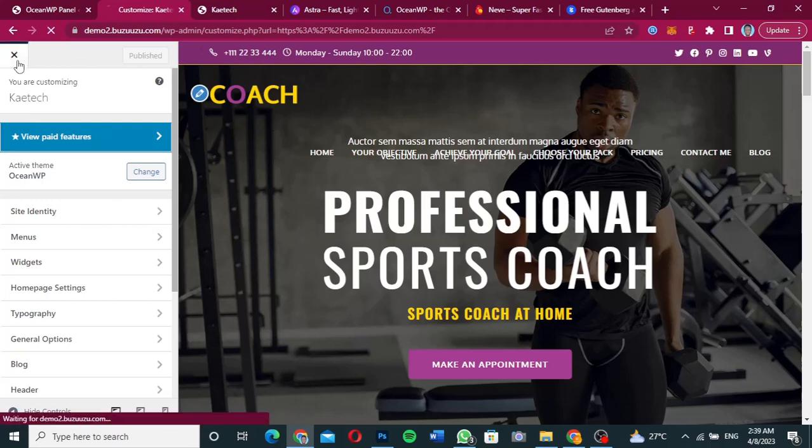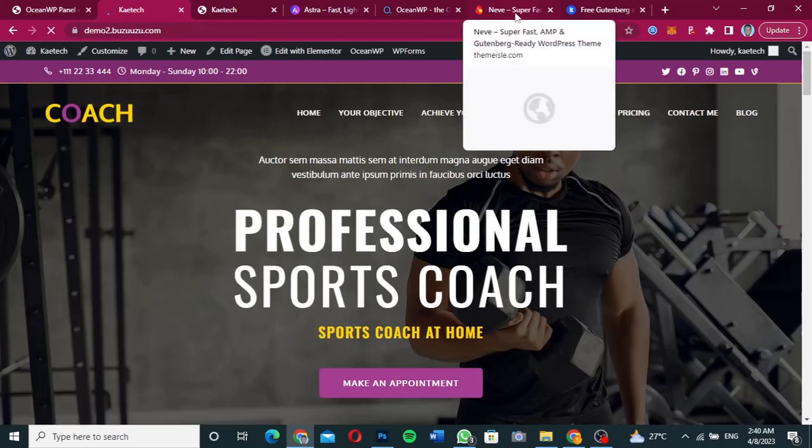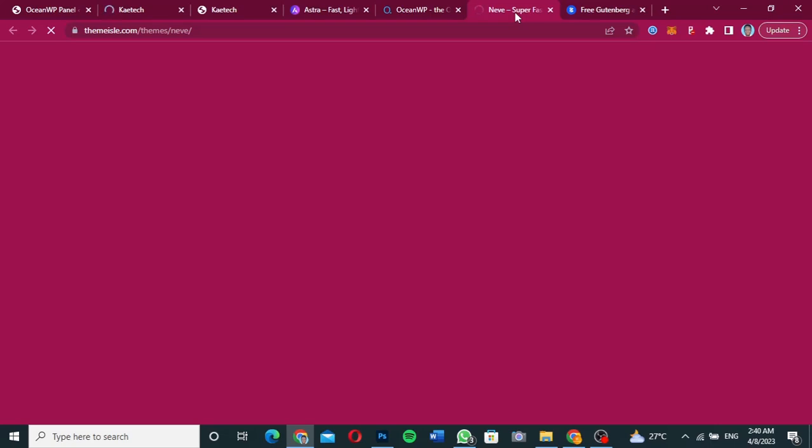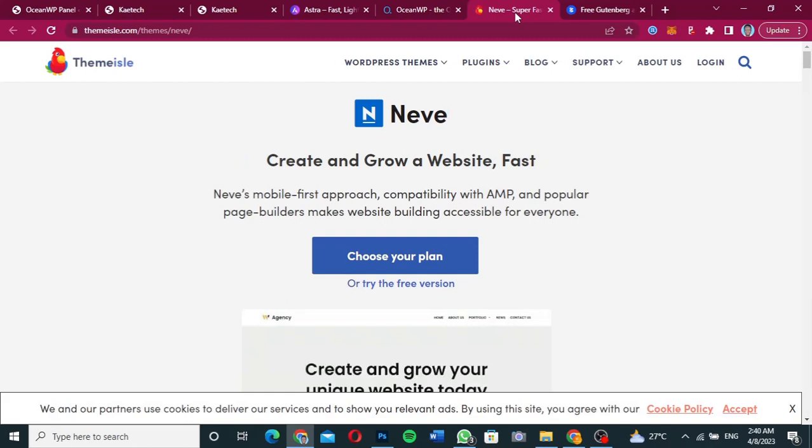The next theme that we're going to talk about is the Neve theme. We're going to talk about the Neve theme, and that is also one of the best themes that you can come across. Let's go ahead and talk about this theme over here.